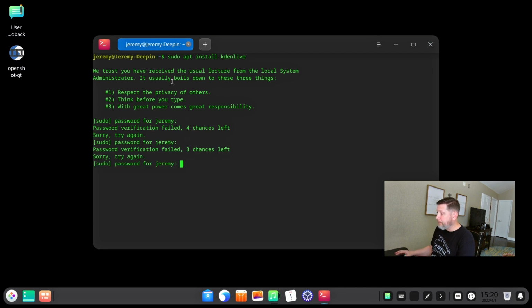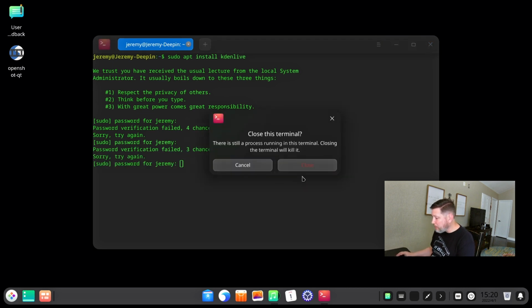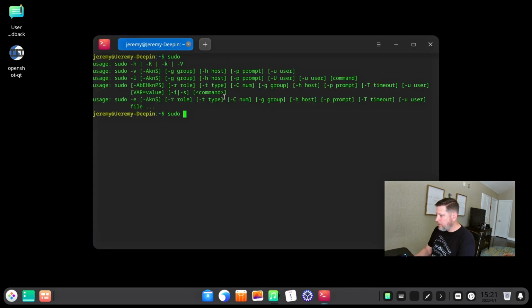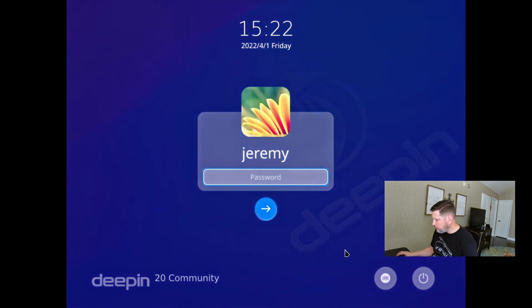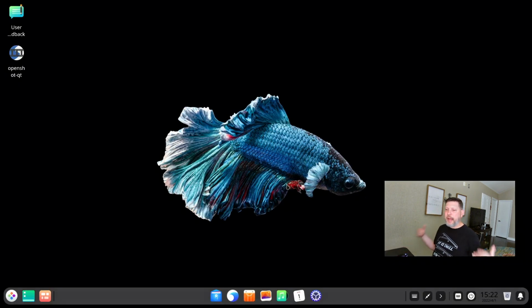Okay, do I not remember my password? What's going on there? Sudo apt install Kdenlive. It should be my same password that I set up for my user, but it's not working. Log out. So let me see something here. Okay, my password works just fine.